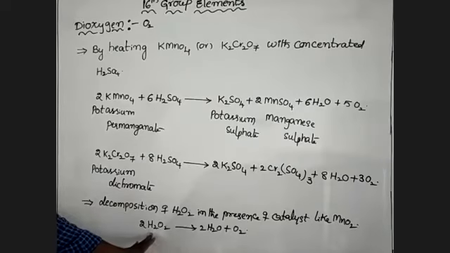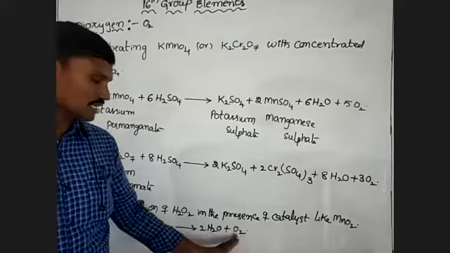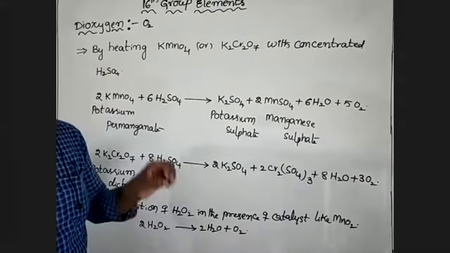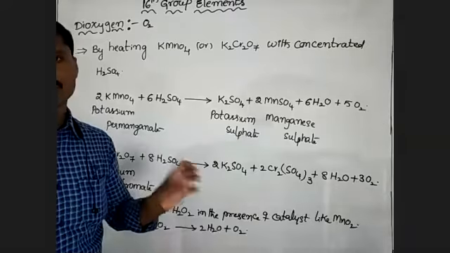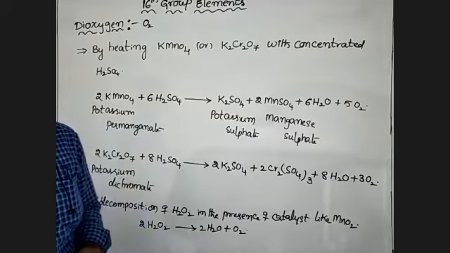Here hydrogen peroxide on decomposition gives water and dioxygen. On a large scale, the suitable method for dioxygen is electrolysis of water.